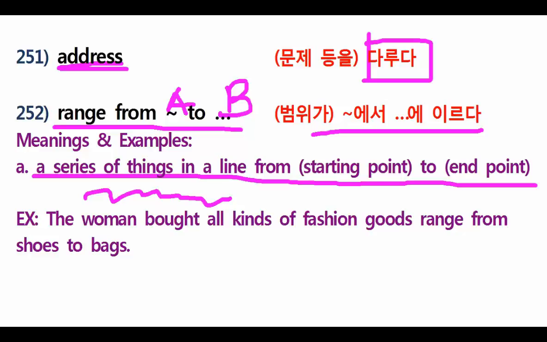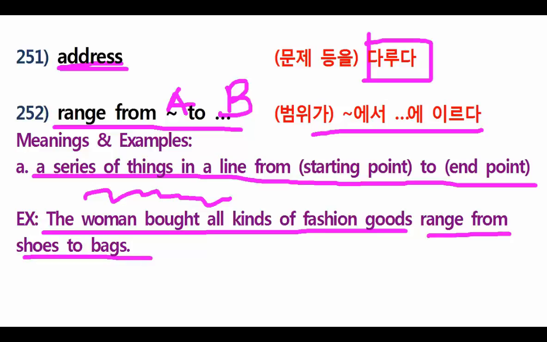The woman bought all kinds of fashion goods, ranging from shoes to bags. Do you understand? So the woman bought all kinds of fashion goods. In this case, range from what? What are the fashion goods? Shoes to bags, A to B. Understand? She bought a lot, from shoes, bags, maybe jewelries also. So that is the meaning of range from A to B.